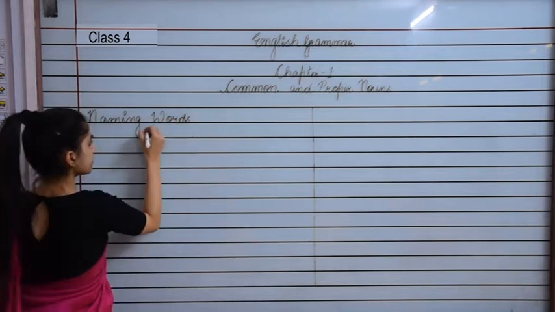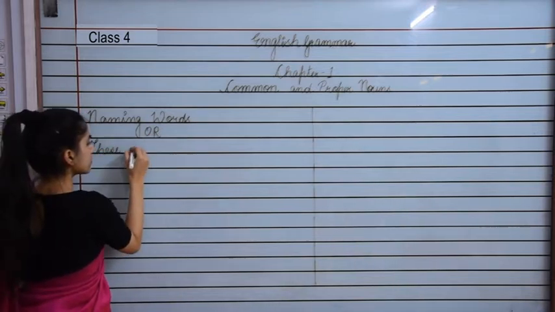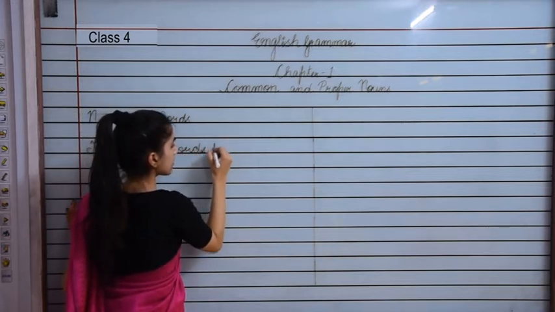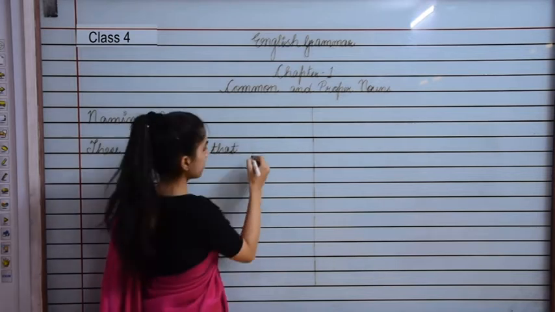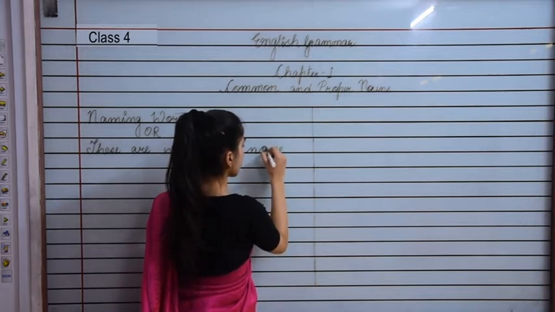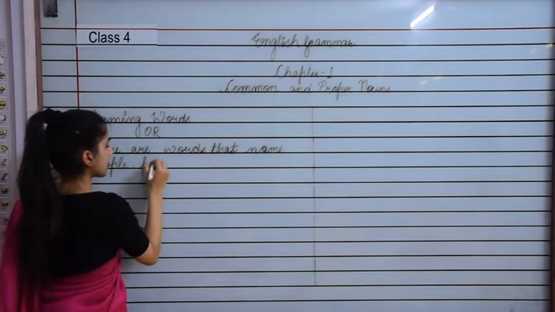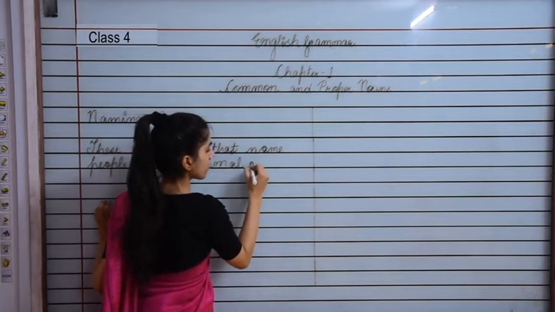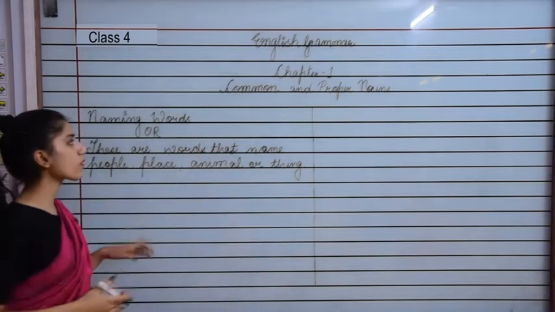Or we can say these are words that name people, place, animal or thing, right? So this is what a noun is.